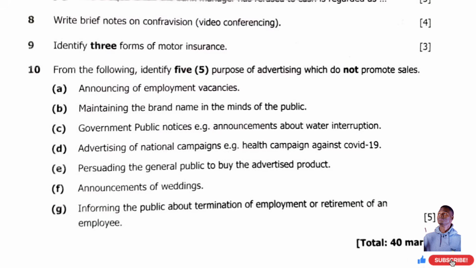D, advertising of national campaigns, health campaigns against COVID-19. Okay? E, advertising persuading the general public to buy. That one increases sales. Okay.